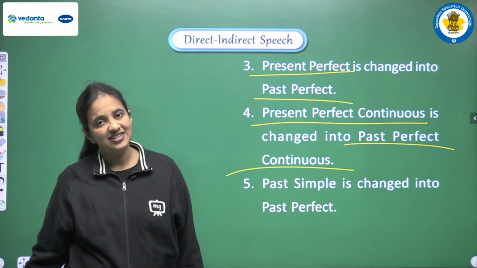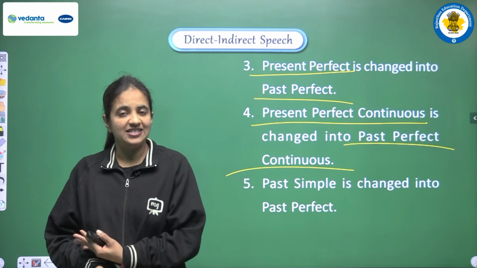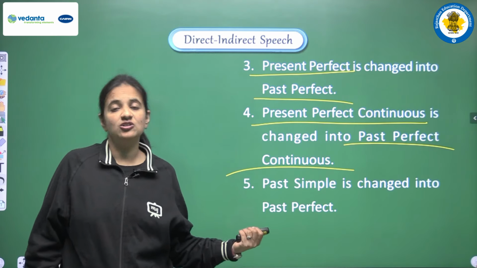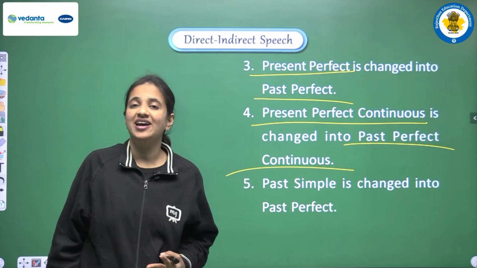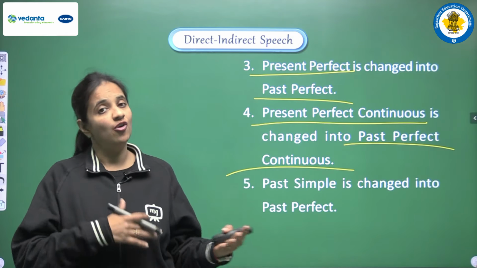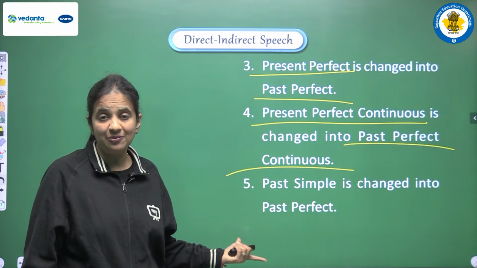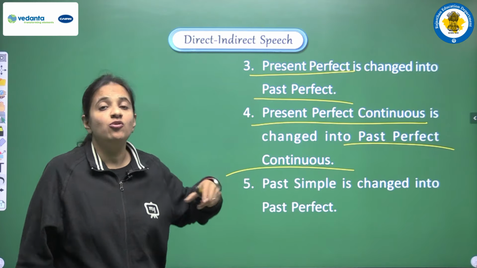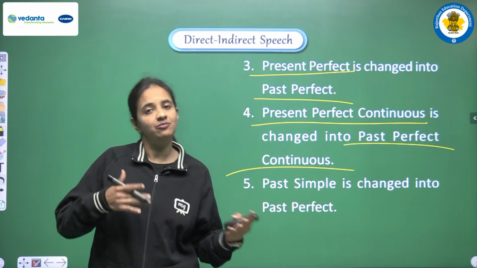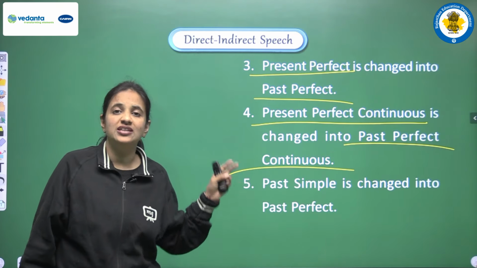So again, I am repeating that yes, you have to be very careful regarding the rules of the tenses, because tenses जो topic है वो हम बहुत detail में कर चुके हैं. So in this topic also जो tense का knowledge है वो बहुत काम आने वाला है. Without that knowledge, without the ability to recognize the tenses, you won't be able to convert direct into indirect speech, because हमें tense को change करना है यहाँ पे. So you have to read the sentence, observe what tense is there, and then be careful about the helping verb and main verb of all the tenses. Then only you will be able to do the proper changes on the tense.